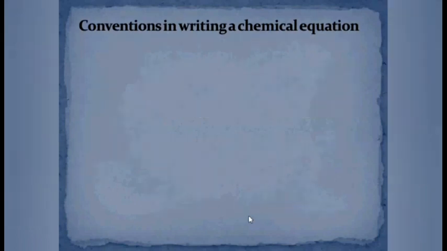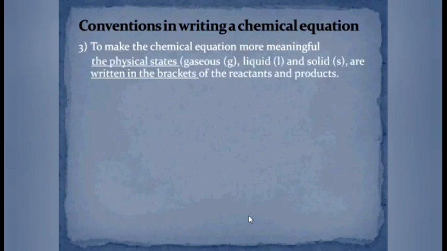To make the reaction more meaningful, we will write the physical states of reactants as well as products. These physical states are represented by writing small g for gaseous state, small l for liquid state, and for solid state we will use small s.